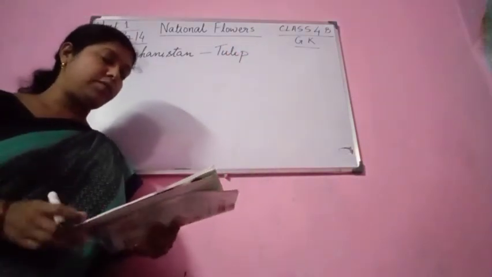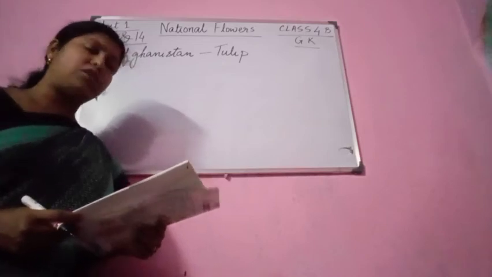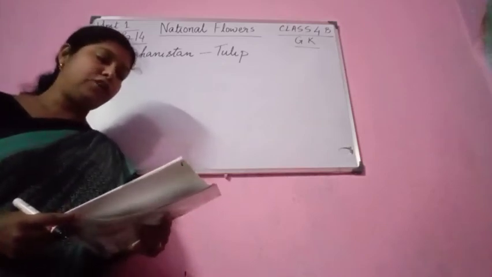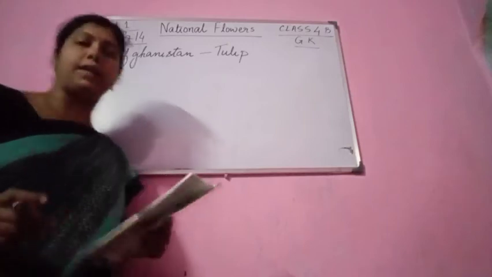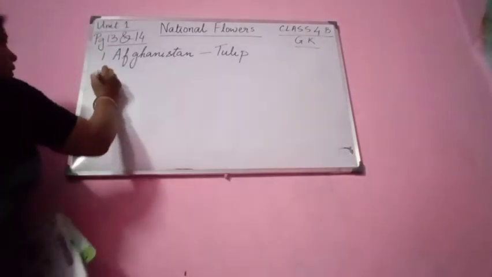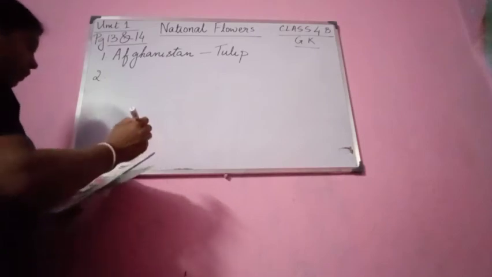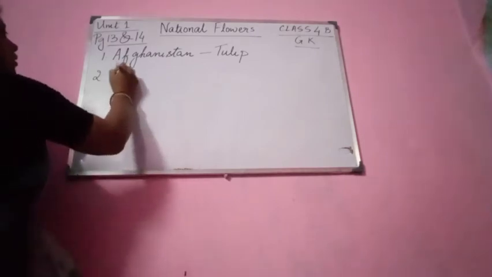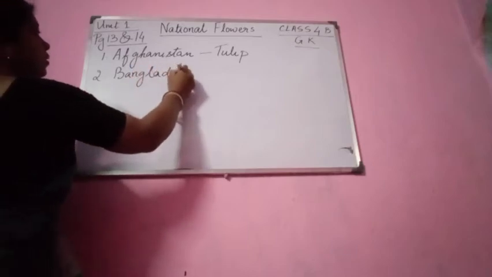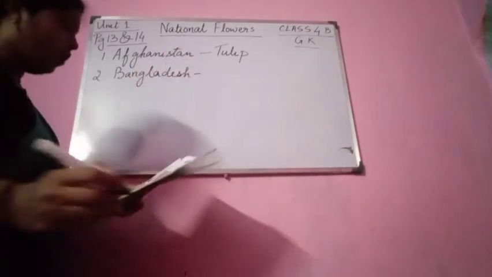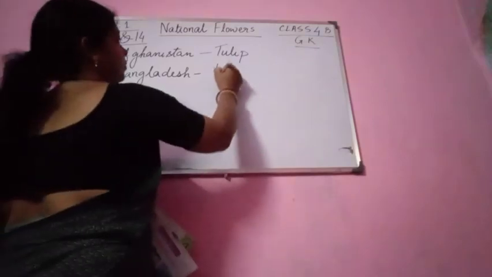Tulip. Next one, what is the national flower of Bangladesh? That is white water lily.